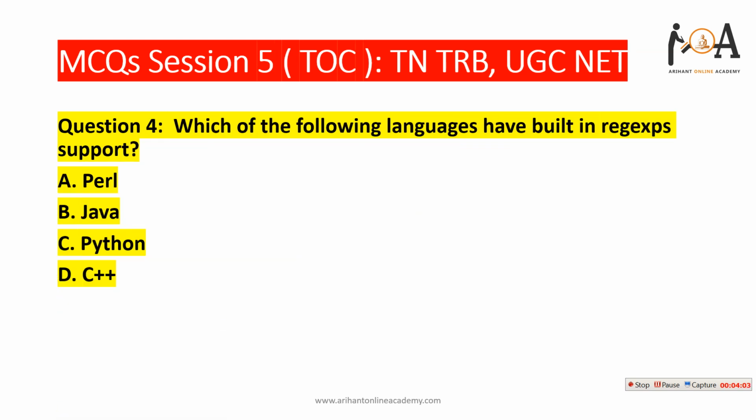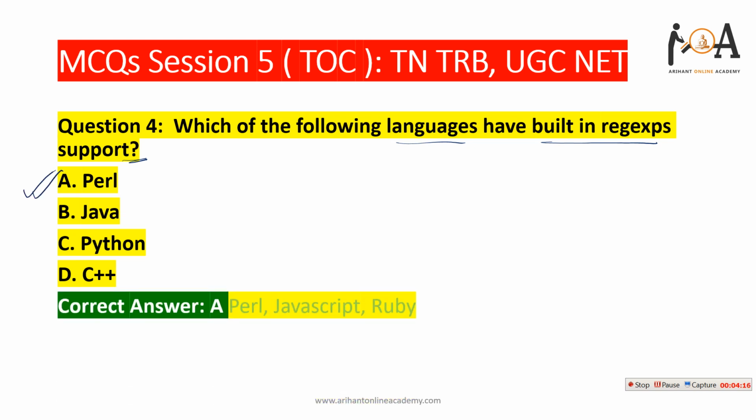The next question is: which of the following languages have built-in regular expression support? So basically there are some languages which have built-in regular expressions. Here you can say that Perl is the right answer. However, some more languages are there like JavaScript and Ruby and Perl.